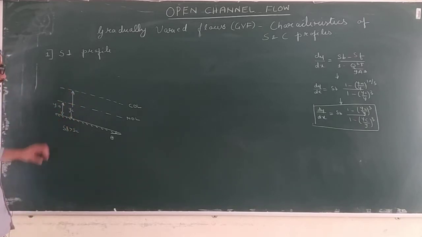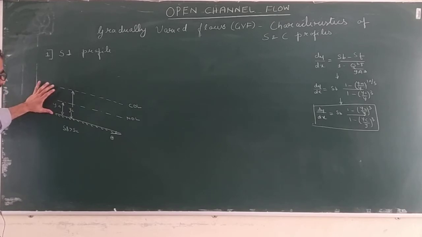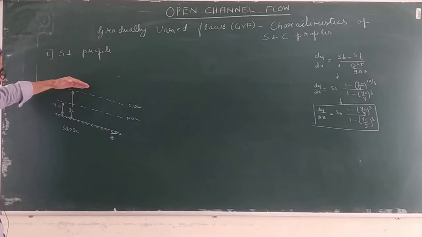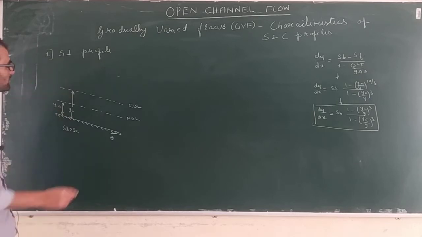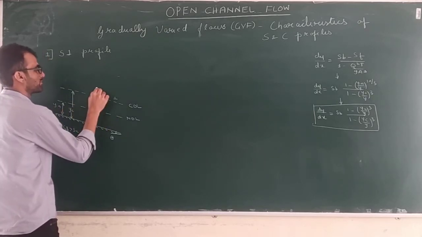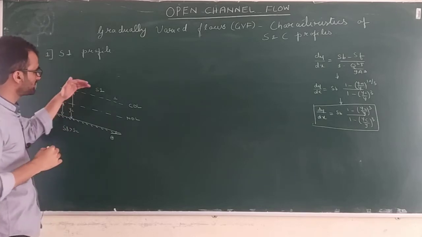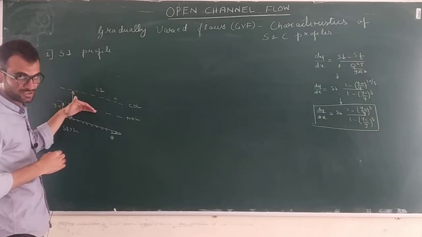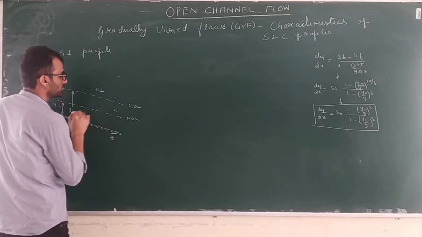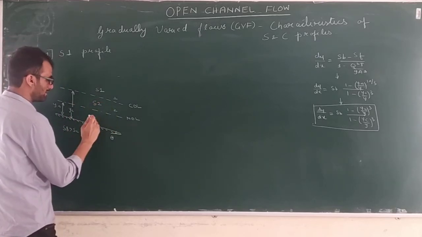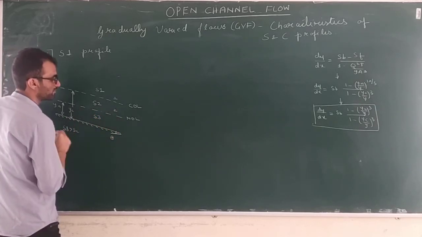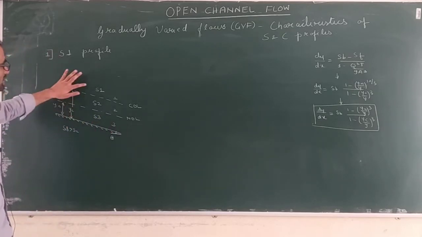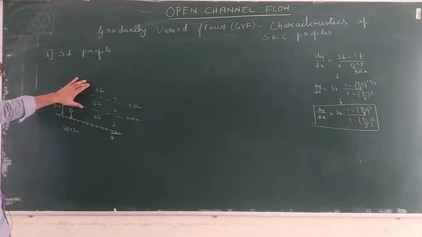Now on this steep channel, we saw how many profiles are possible. If gradually varied flow is taking place in this zone above the CDL, this is zone number 1, so the profile will be S1. If the GVF is forming in between CDL and NDL, you will have an S2, because this is zone number 2. And above the channel bed below NDL, whatever GVF profile is formed will be called the S3 profile, because this is zone number 3. So all three profiles are possible on a steep slope. One by one we will see the characteristics of S1, S2 and S3 profiles.